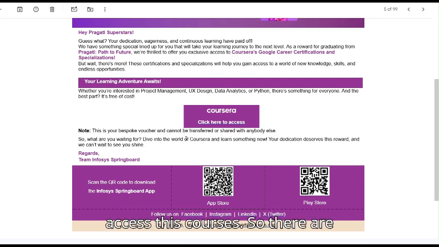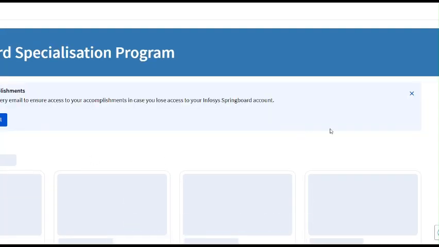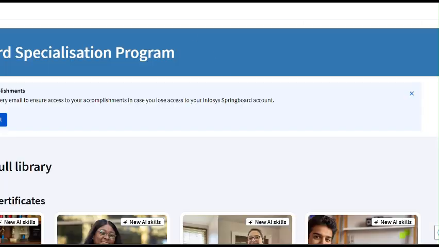So how to access these courses? There are 8 plus courses from Google and Coursera to develop your skills and grow into your job markets. If you get this mail, you can see this tab Coursera, click here to access, then click on that. After clicking on that, log into your tab of Infosys, then you can see your courses here. So here is the courses list.